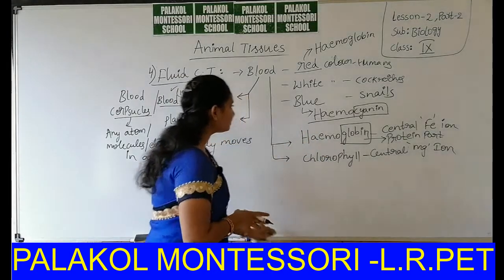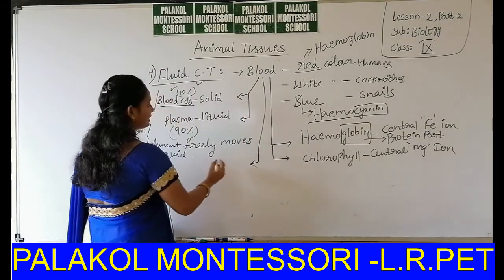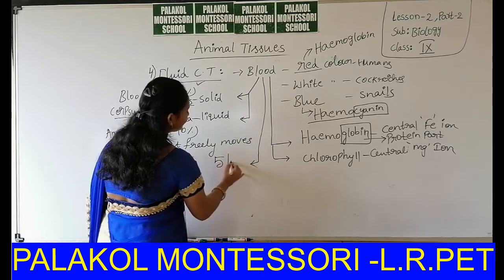Then in humans, an adult human has 5 liters of blood.